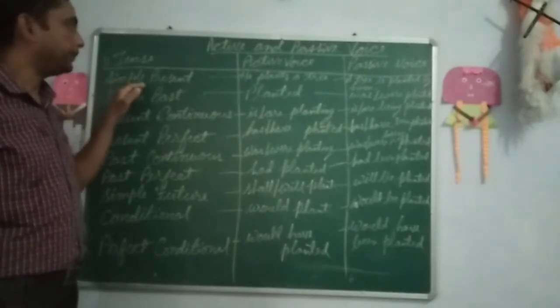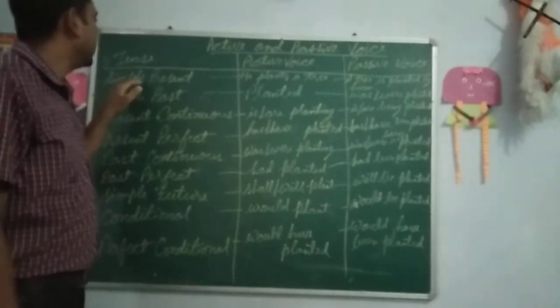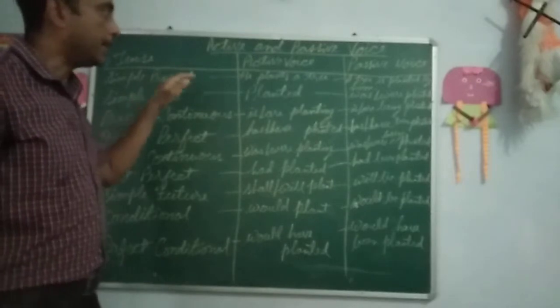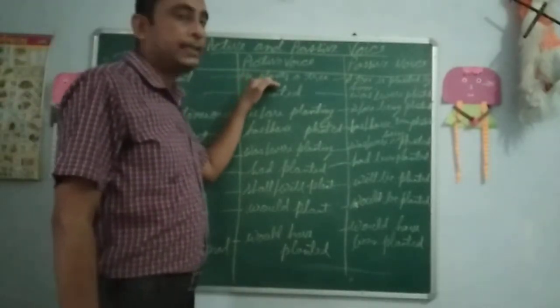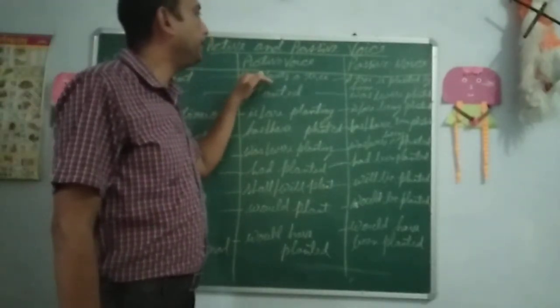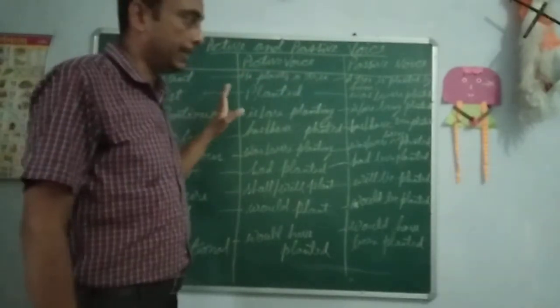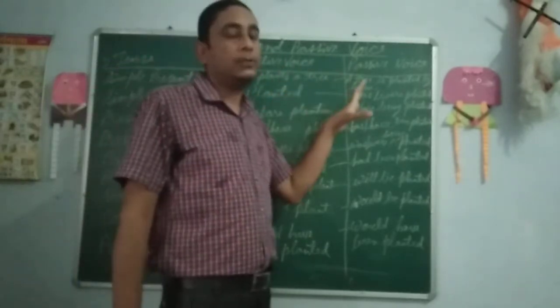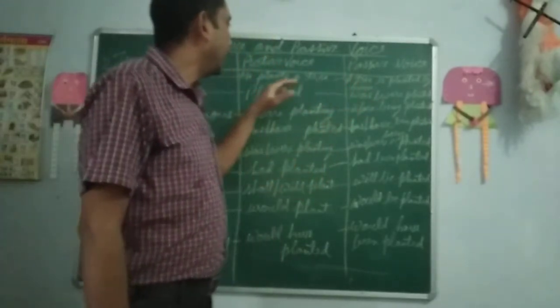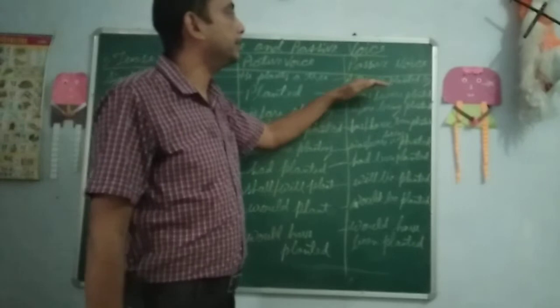First we will see if any sentence is in simple present tense, then in active voice that sentence would be: he plants a tree. Now we will change it into the passive voice: a tree is planted by him.